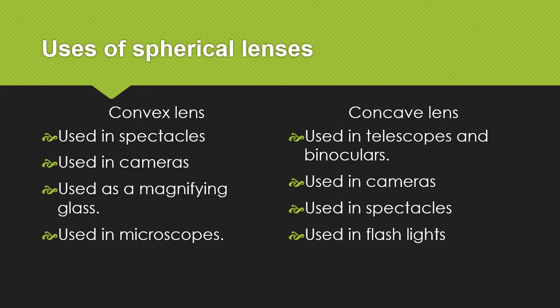Uses of spherical lenses. First, uses of convex lens. Convex lens is used in spectacles. It is used in cameras, used as a magnifying glass, and it is also used in microscopes.